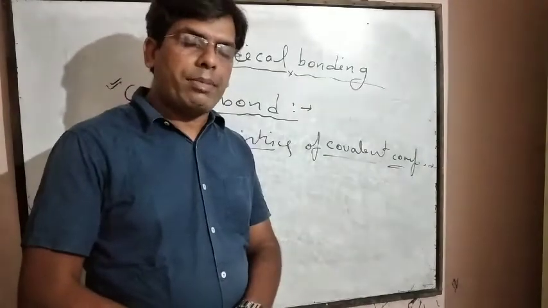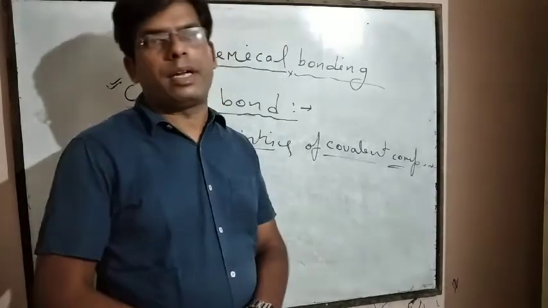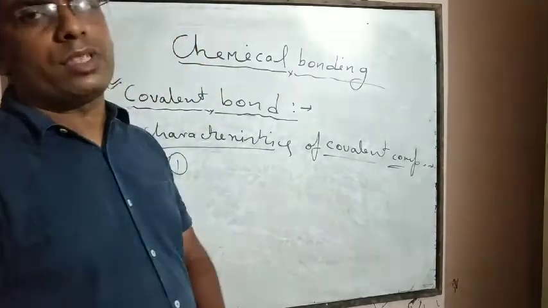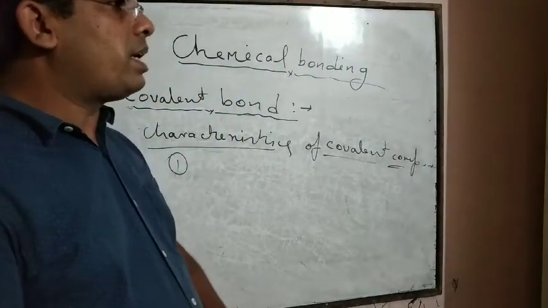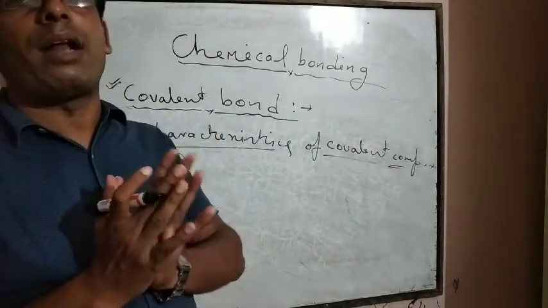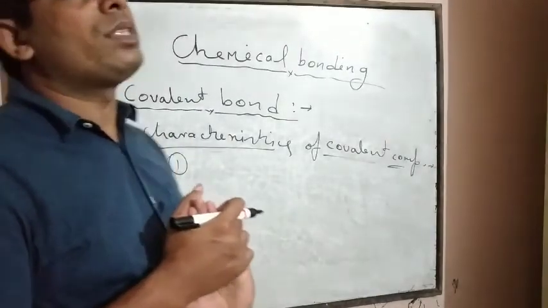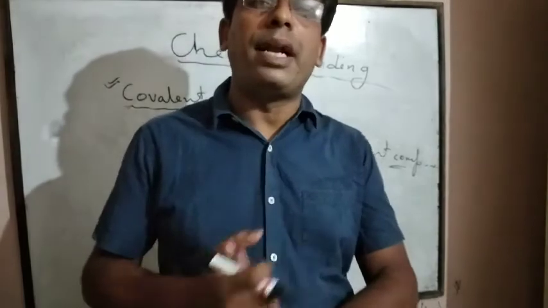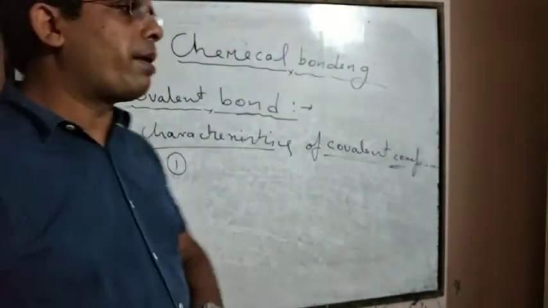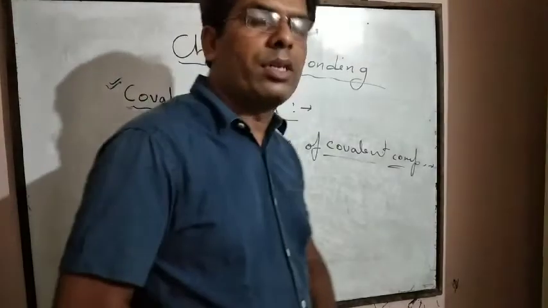First, in covalent compounds, weak van der Waals forces operate between molecules. That's why covalent compounds have very low melting and boiling points.